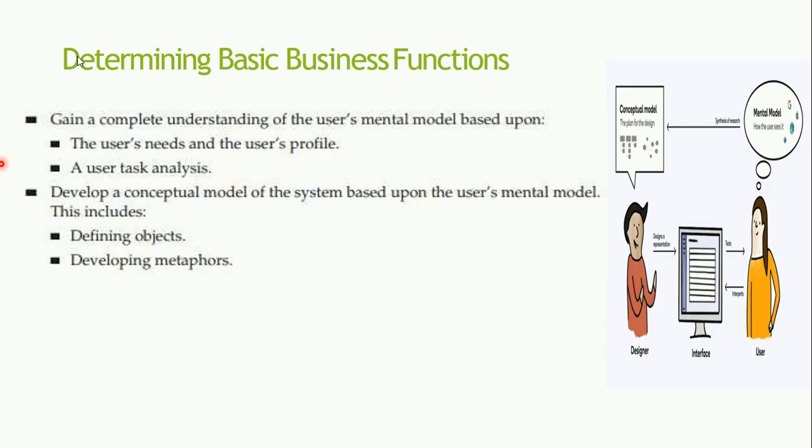The process the developer will use to determine the basic business functions has two parts. One is to gain a complete understanding of the user's mental model based upon the user's needs, the user's profile and the user's task analysis. Next is to develop a conceptual model of the system based upon the user's mental model. This includes defining objects and defining metaphors.